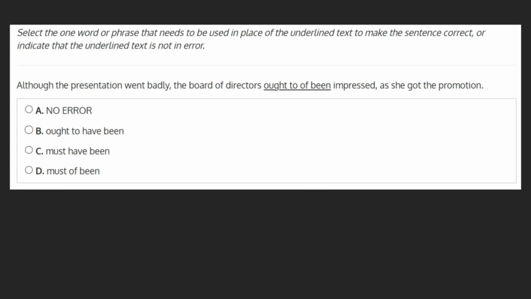Select the one word or phrase that needs to be used in place of the underlined text to make the sentence correct, or indicate that the underlined text is not in error. Although the presentation went badly, the board of directors ought of been impressed, as she got the promotion.